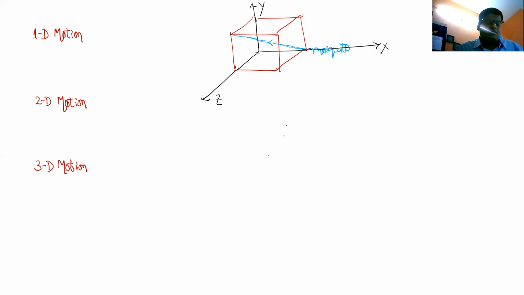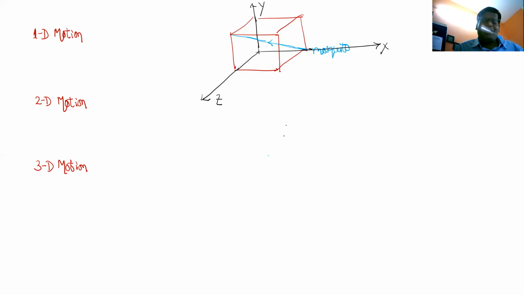Sir, 1D. But I have used three coordinate axes, x, y, and z, and all three coordinates of the mosquito are changing with time. Then 3D. So no, you were correct. It is 1D motion. So the definition is not how many coordinate axes you have used. The definition is how many minimum number of coordinate axes can be chosen to study it. If you are using more, that's your problem. Got it?